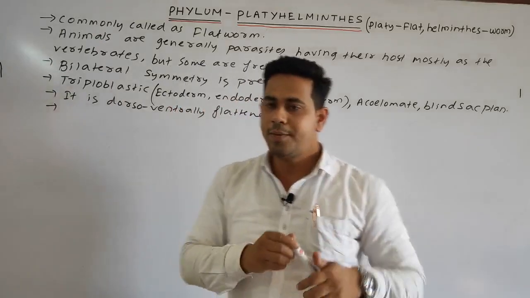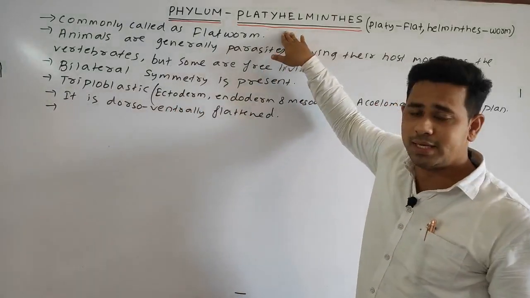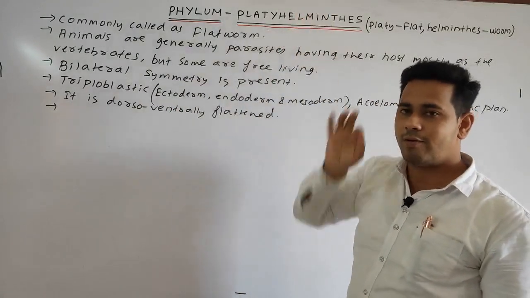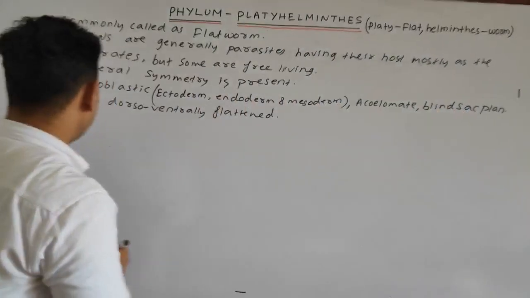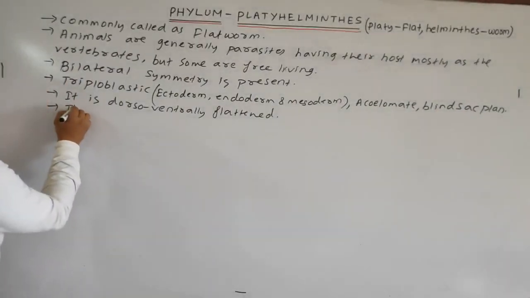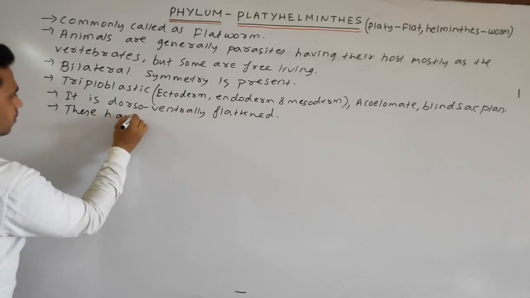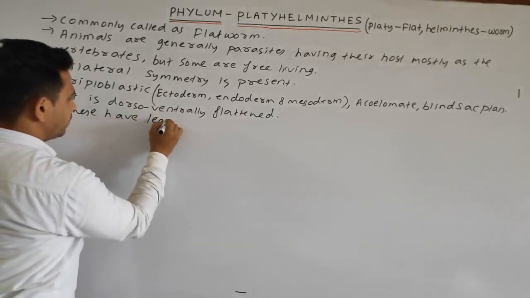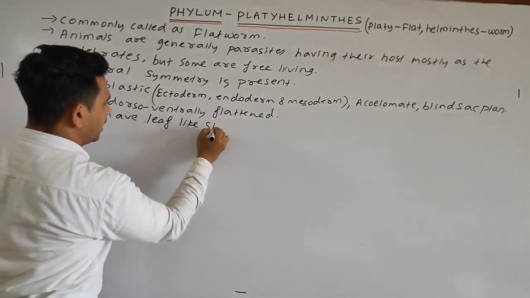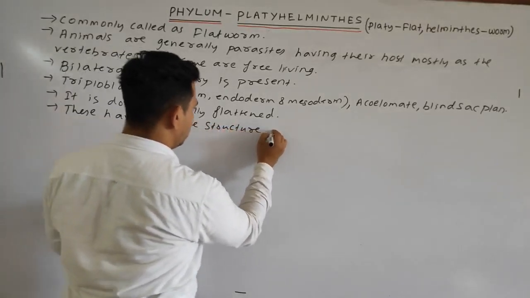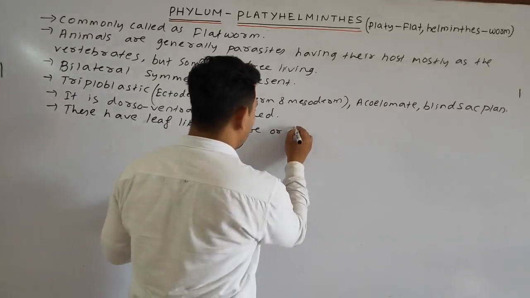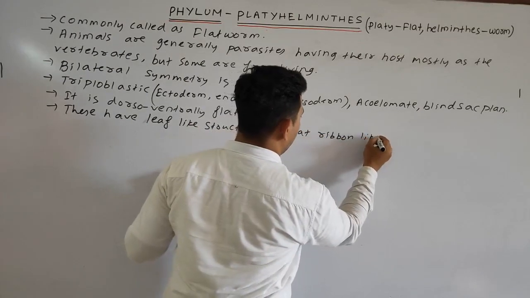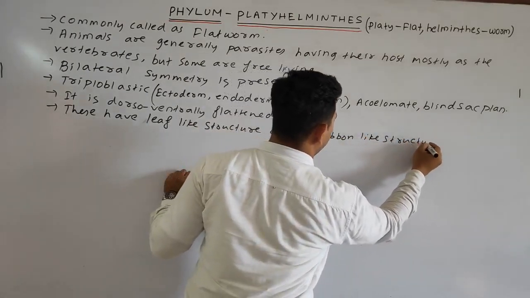Okay, so we can say the platyhelminthes have a general structure such as a leaf-like structure, or we can say a flat ribbon-like structure. So we can write, these have leaf-like structure or flat ribbon-like structure.